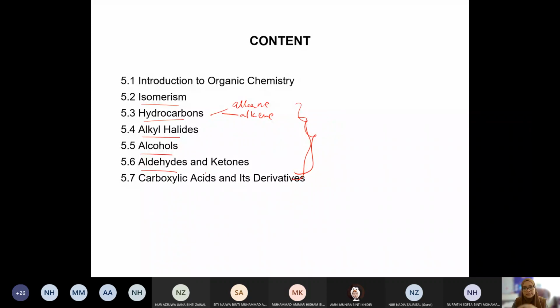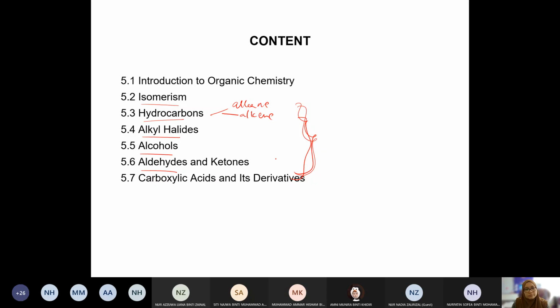Okay, maybe later if you like to go into detail in chemistry, you akan further into chemistry. Then you will go into detail on organic chemistry. So that's the plan lah. Okay, you akan belajar lebih detail. So for this one, this is like macam foundation punya level. So these are the important homologous series that you should know.